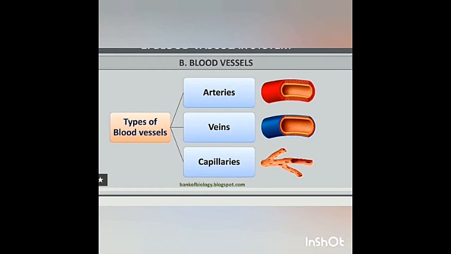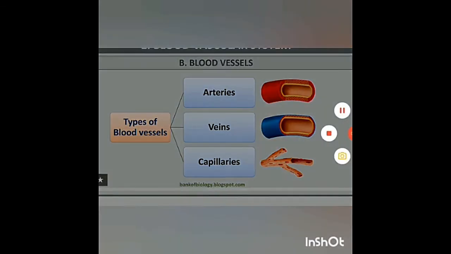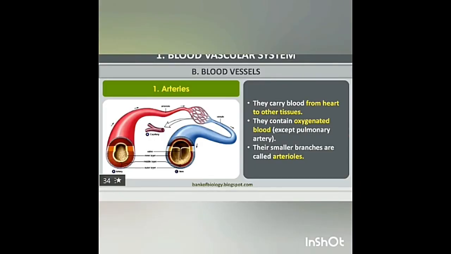Blood vessels, arteries and veins. Blood vessels are a network of branched tubes that transport blood. There are 3 types of blood vessels, namely arteries, veins and capillaries.